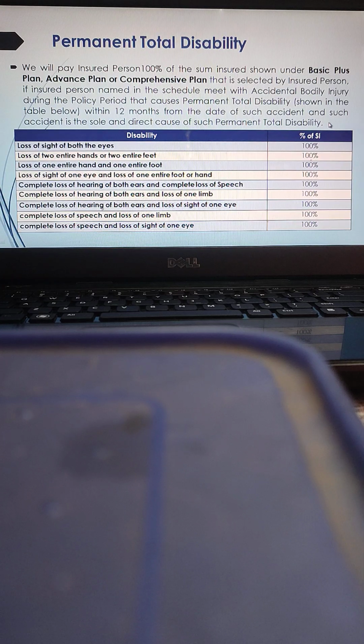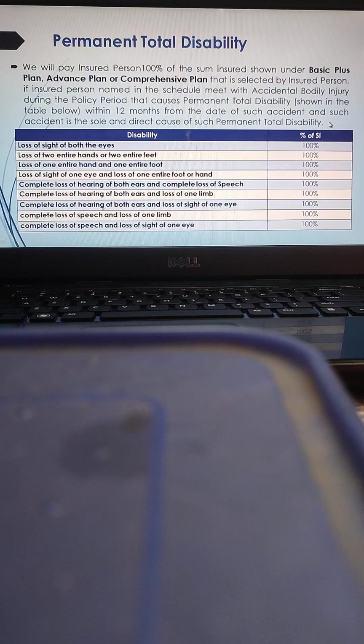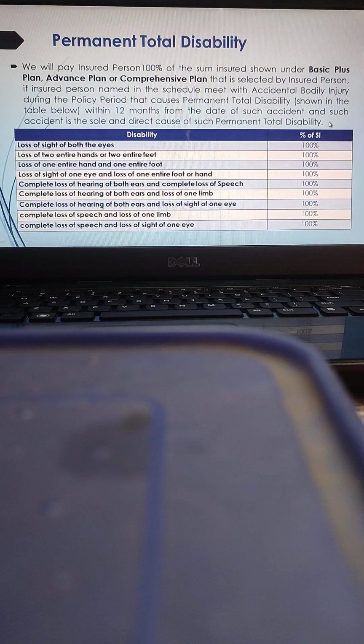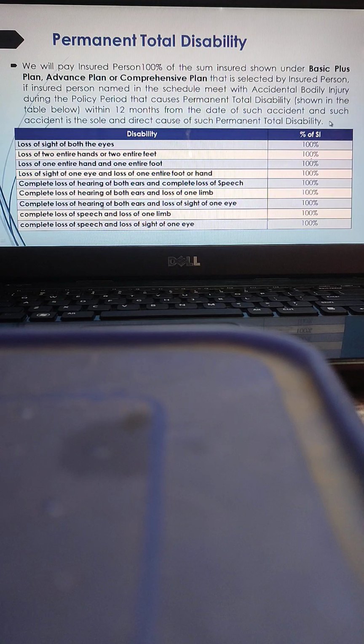This may be loss of sight of both the eyes, loss of 2 entire hands or 2 entire feet, loss of 1 entire hand and 1 entire foot, loss of sight of 1 eye and loss of 1 entire foot or hand. Like that, some 9 combinations are there. If the insured falls under any of the combinations, he himself is entitled to claim 100% of the sum insured of the policy, just because the person is surviving.